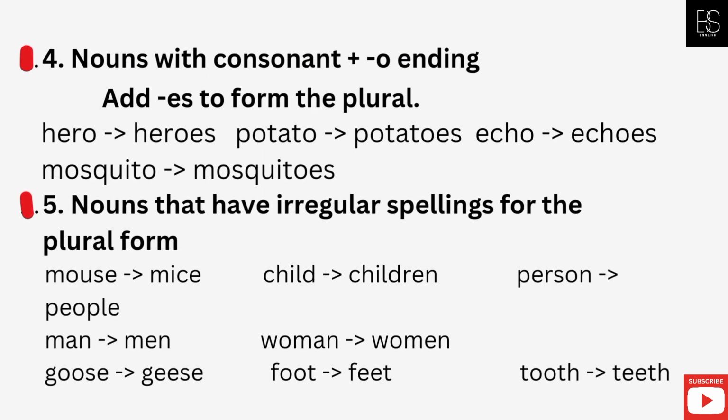Nouns with consonant plus o ending: add es to form the plural. Hero, heroes; potato, potatoes; echo, echoes; mosquito, mosquitoes. Nouns that have irregular spellings for the plural form: mouse, mice; child, children; person, people; man, men; woman, women; goose, geese; foot, feet; tooth, teeth.